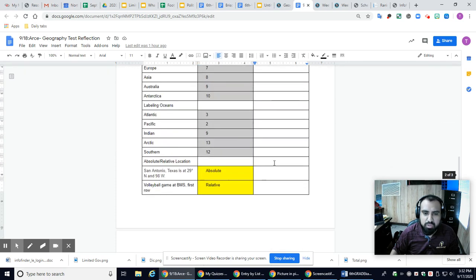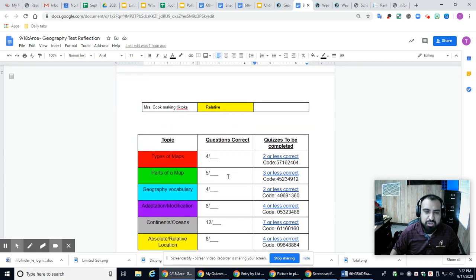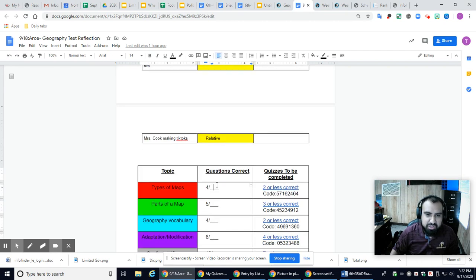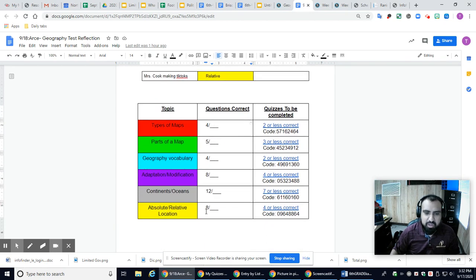At the very end, once you finish, you're going to see which color did you miss the most. Did you miss more of the types of maps? Did you miss more of parts of a map? You'll go through, and you'll put your number as far as how many you got correct out of those. So let's say you're doing absolute and relative location. You got half of them right, so you got four of them correct. If you get four or less correct, you're going to be working on Quizizz. Quizizz is an app. It's another website. It is almost like a Kahoot website, to where it's kind of game oriented.